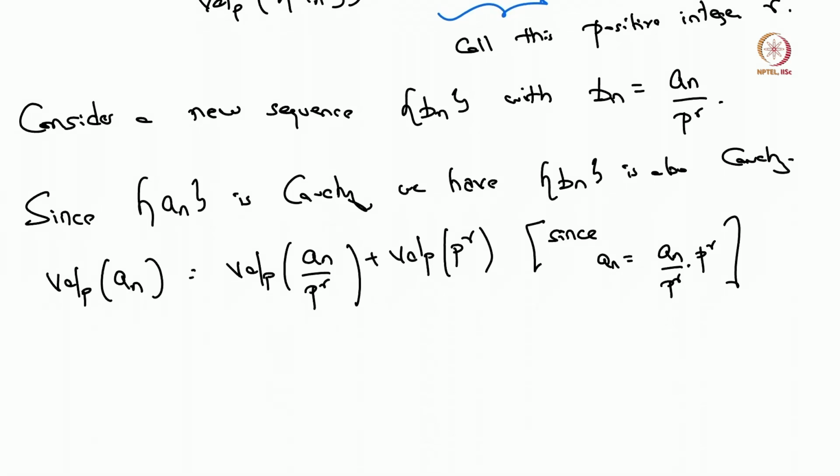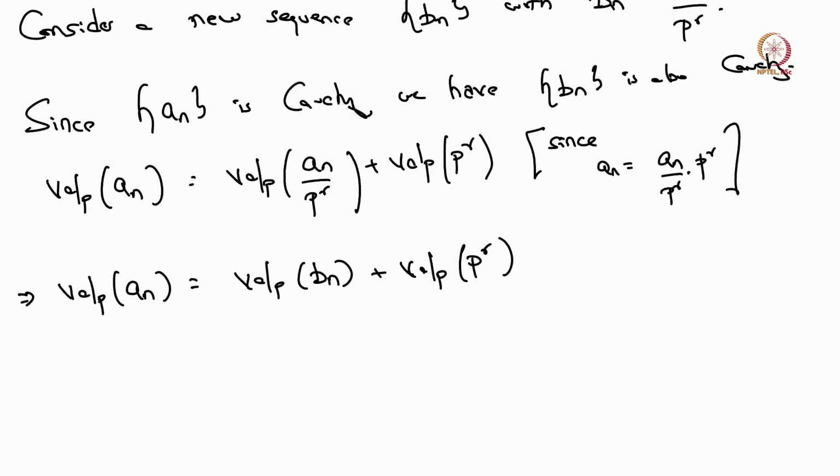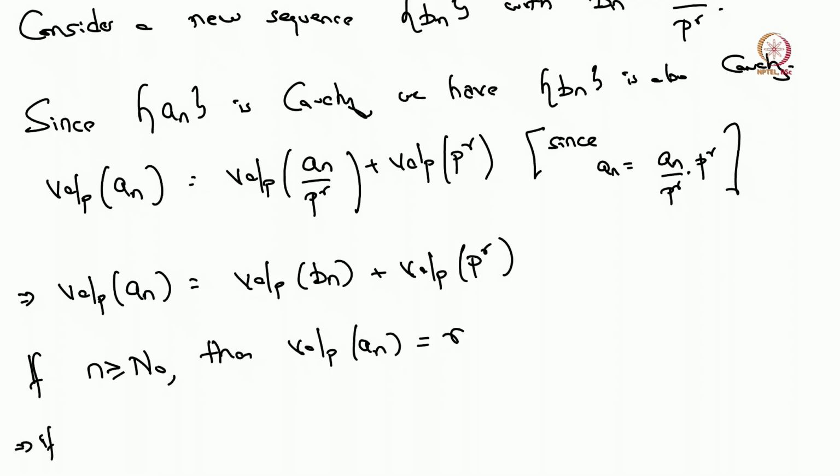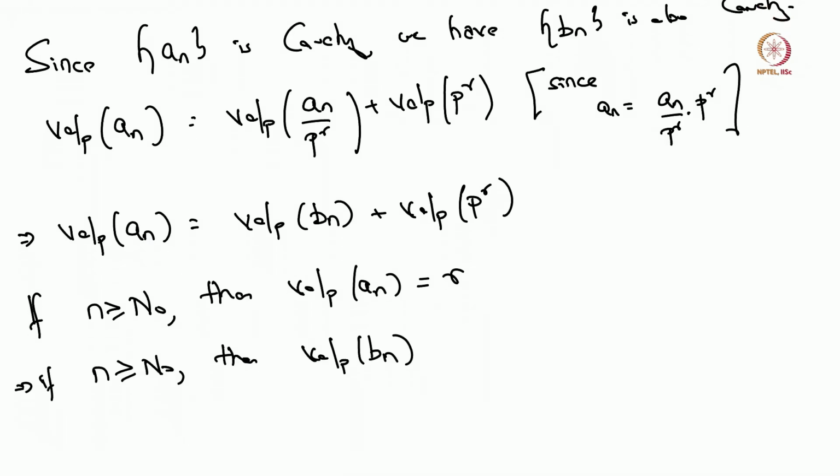But what's a_n over p to the r? That's just b_n. So now we have that the p-adic valuation of a_n equals the p-adic valuation of b_n plus the p-adic valuation of p to the r. But if little n is larger than n naught, then we've just seen that the p-adic valuation of a_n equals r. And so what this means is that if little n is larger than n naught, then the p-adic valuation of b_n is in fact 0.